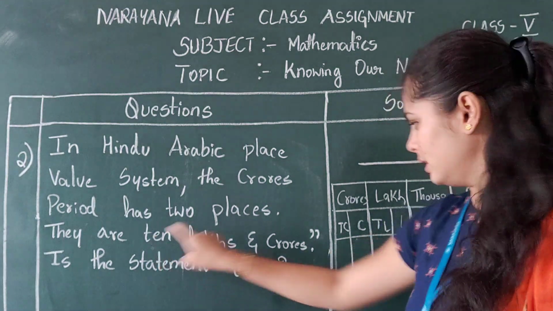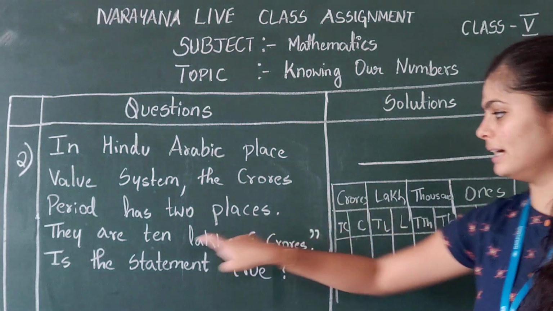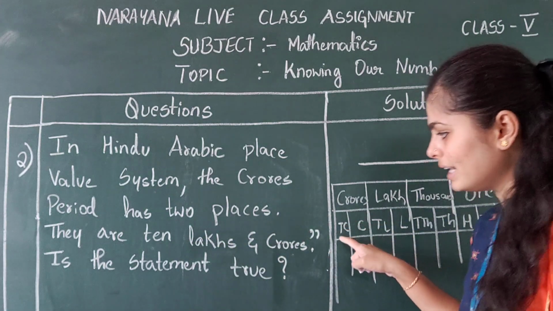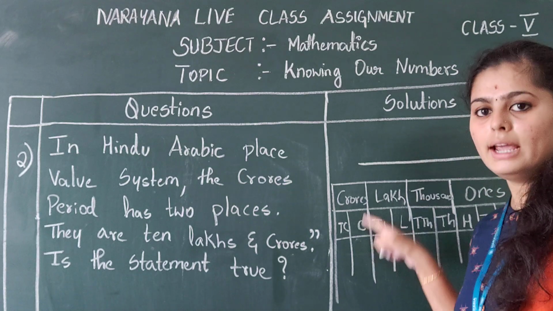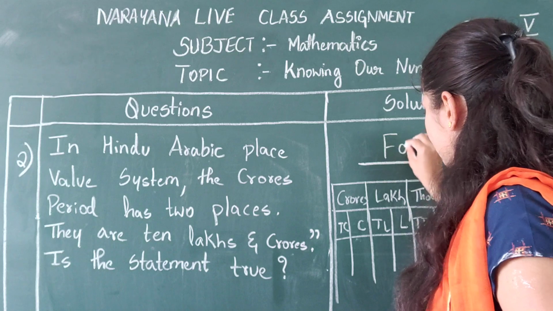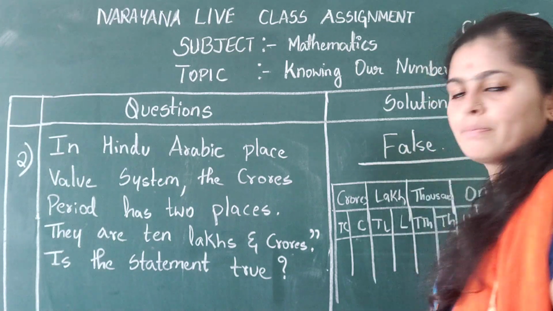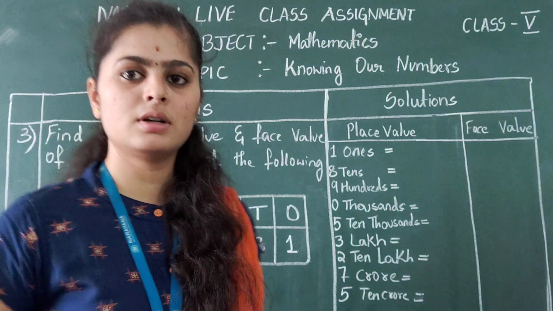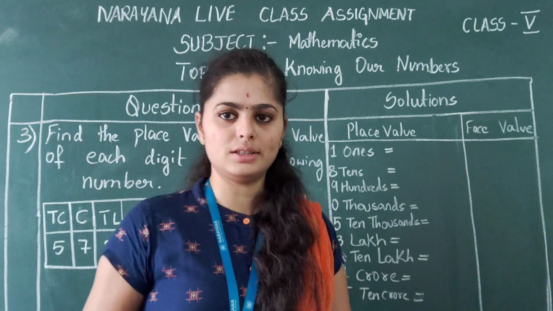They are saying that in the crores period we will get 10 lakh and crore. Is that true? No, right? We are getting 10 crore and crore in the crores period. Right? So the statement is false. Okay, so this is the answer. Now we'll move on with the third question.